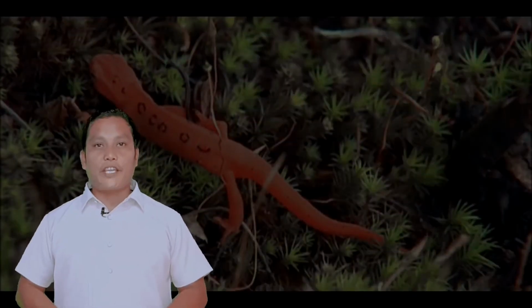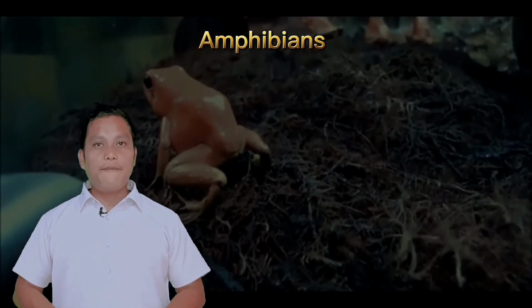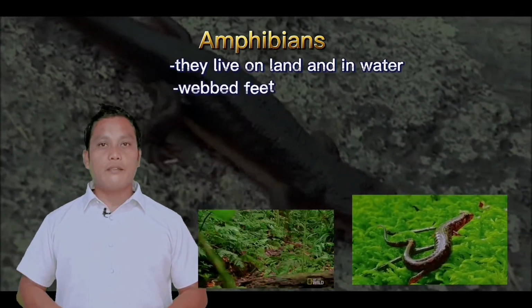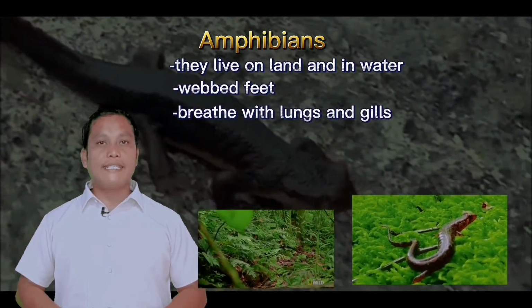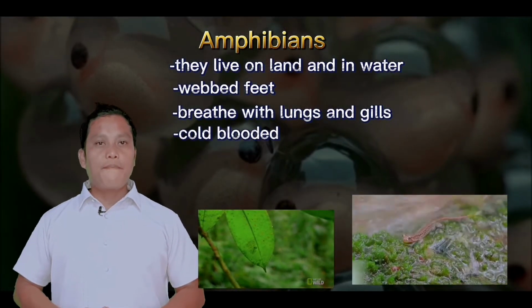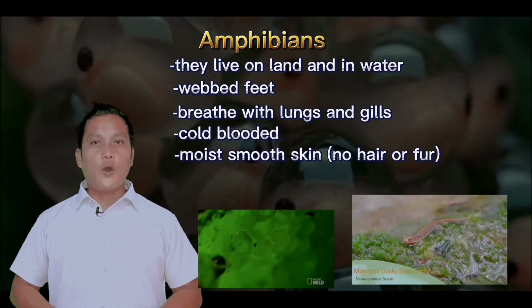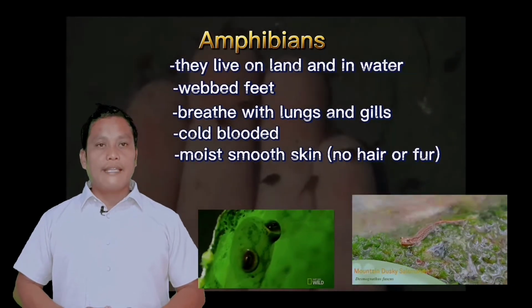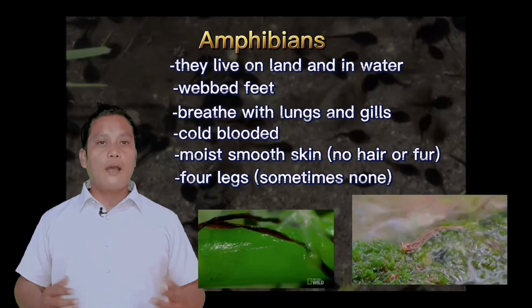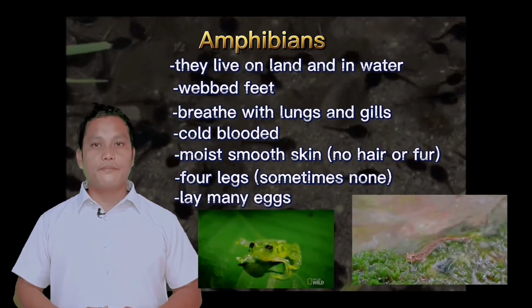The last classification of vertebrates is amphibians. They live on land and in water. They have webbed feet. They breathe through their lungs and gills. They are cold-blooded animals. They have moist, smooth skin, no hair or fur. They have 4 legs, sometimes none, and also lay many eggs.